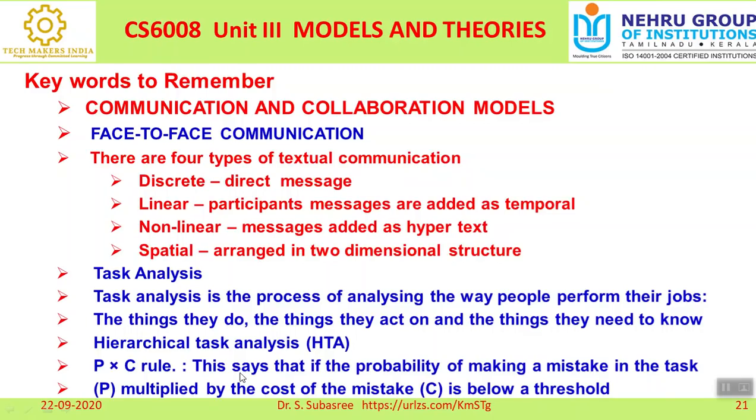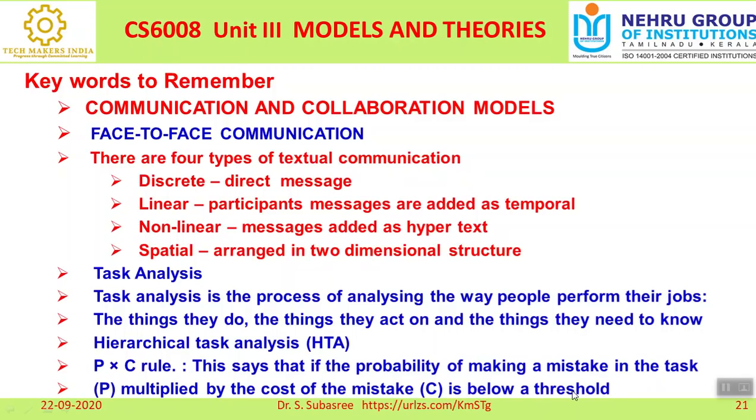While doing this textual communication, task analysis is very important. It is a process of analyzing the way people perform their job, how people are performing their task without any confusion, while making communication. For that we want to do this process. It is called hierarchical task analysis, and it is also done using the P into C rule. The P into C rule means the probability of making a mistake in the task multiplied by the cost of the mistake is below a threshold.